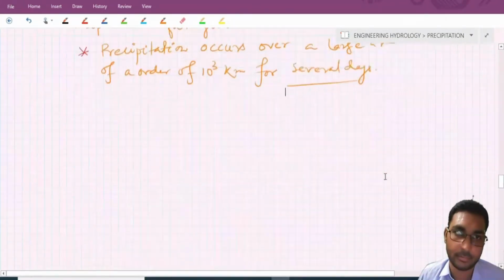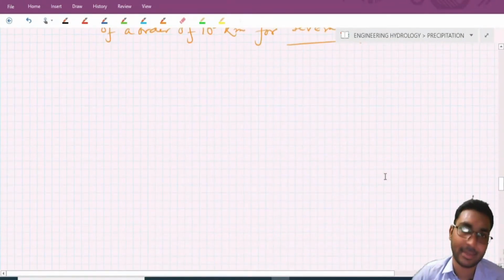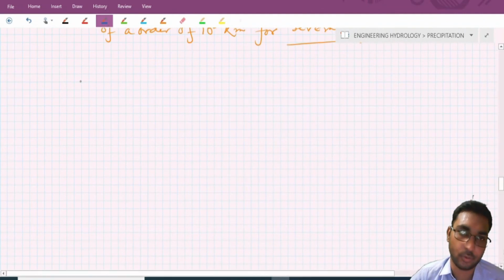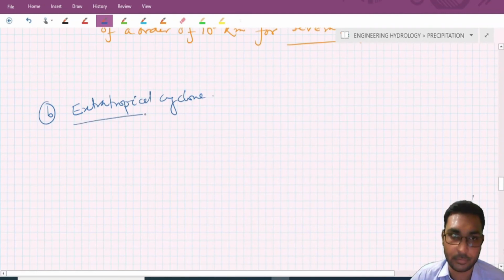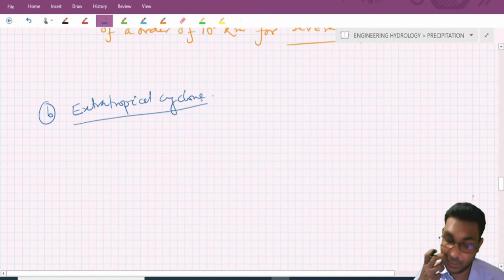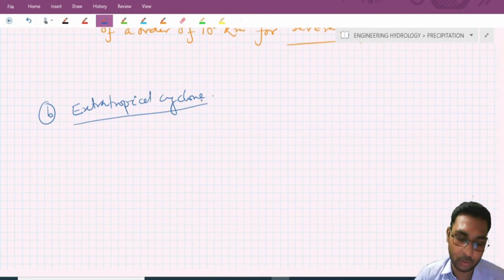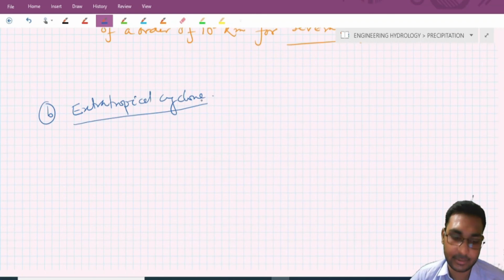Now we'll discuss the extratropical cyclone. This type of cyclone forms outside the tropical zone. This cyclone possesses a strong anti-clockwise wind circulation in the northern hemisphere.